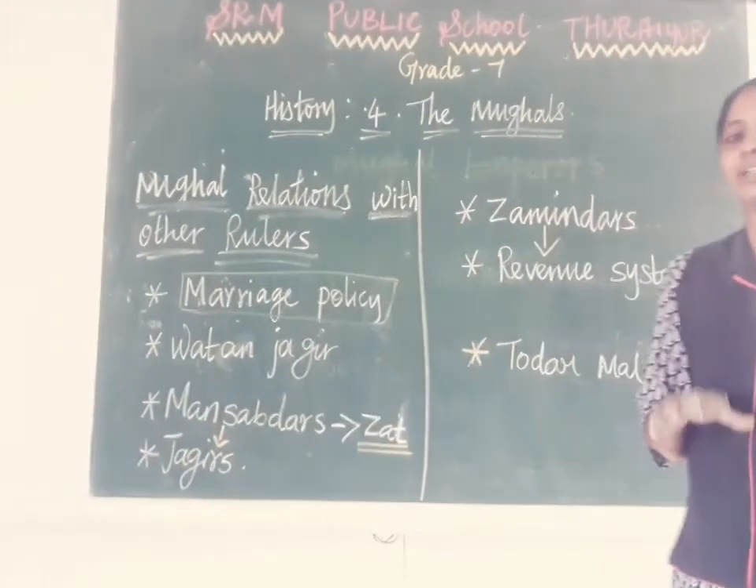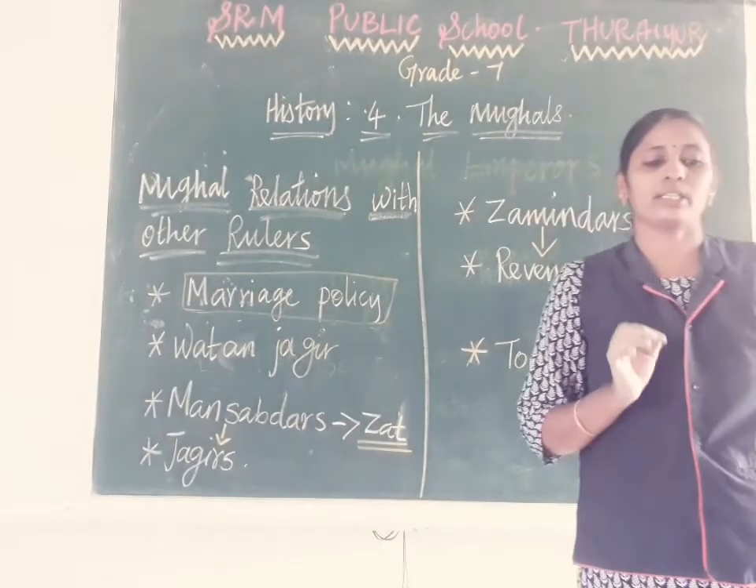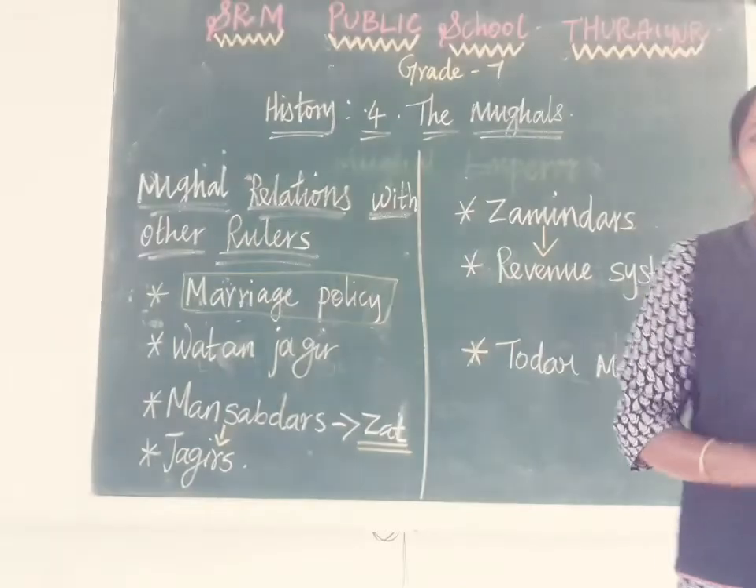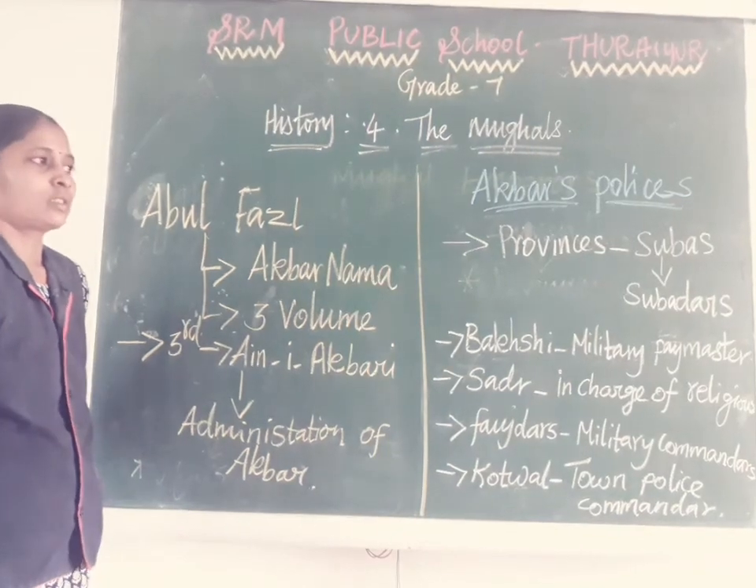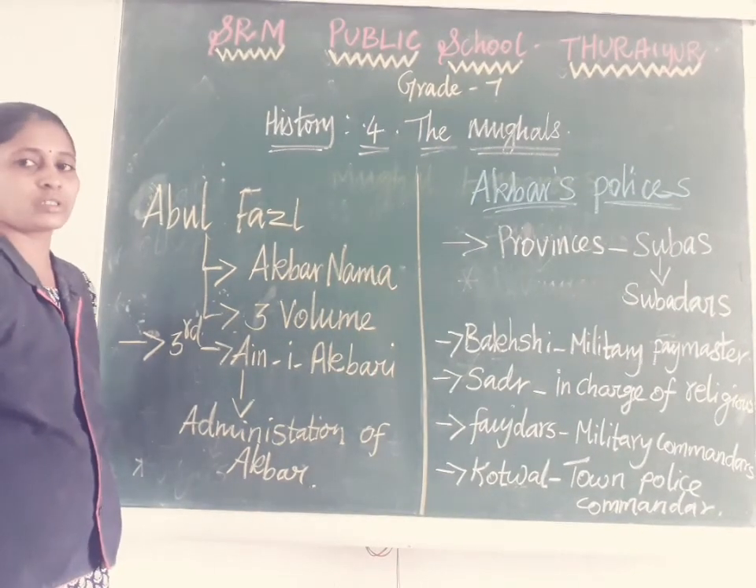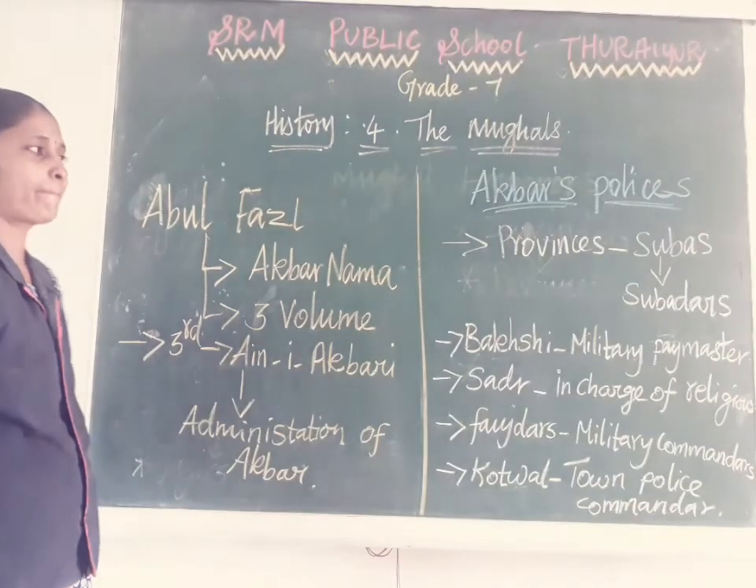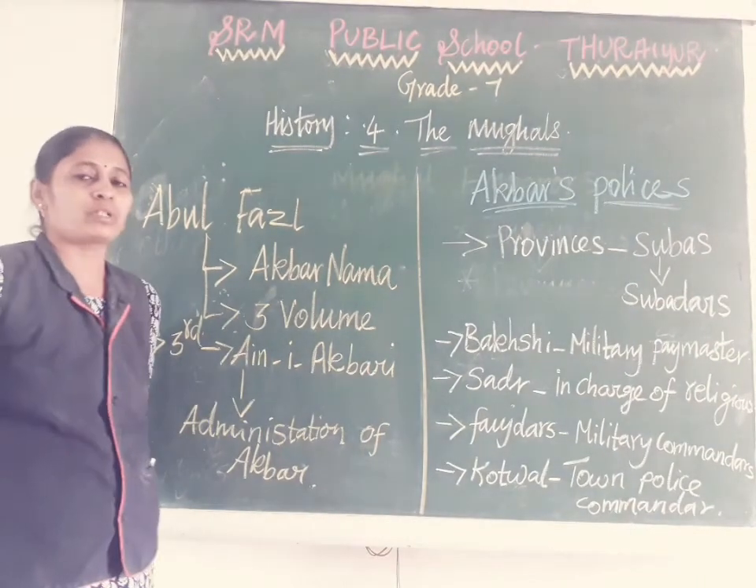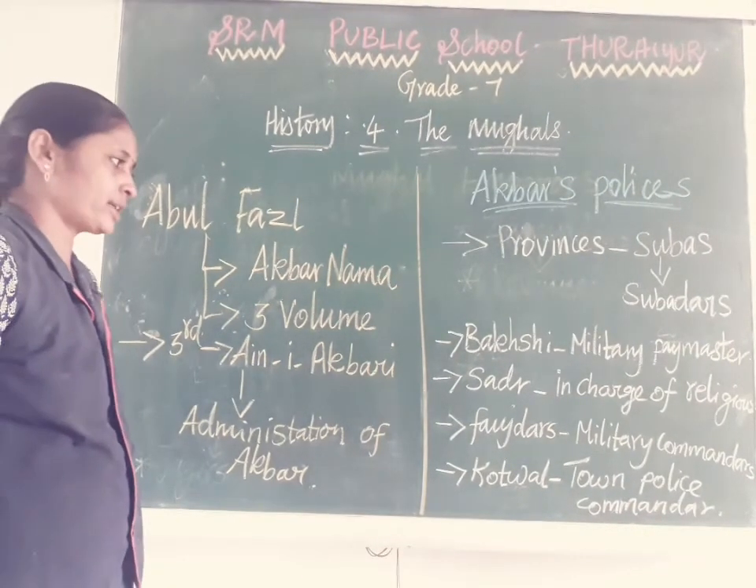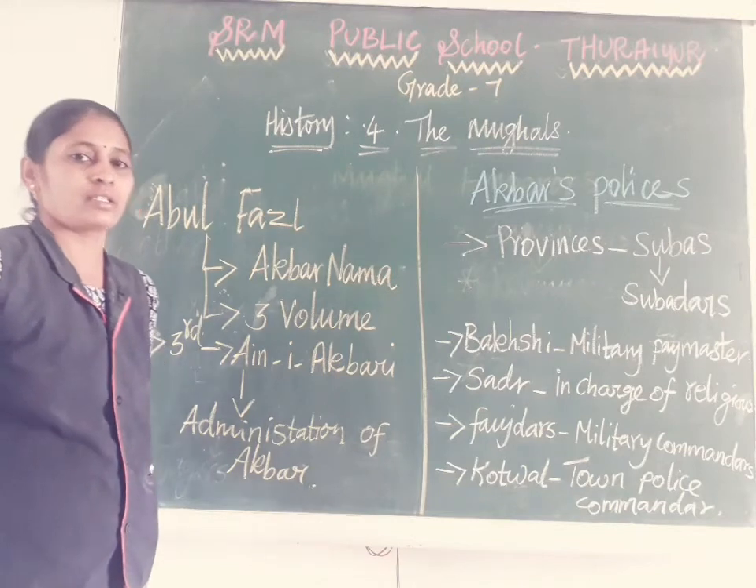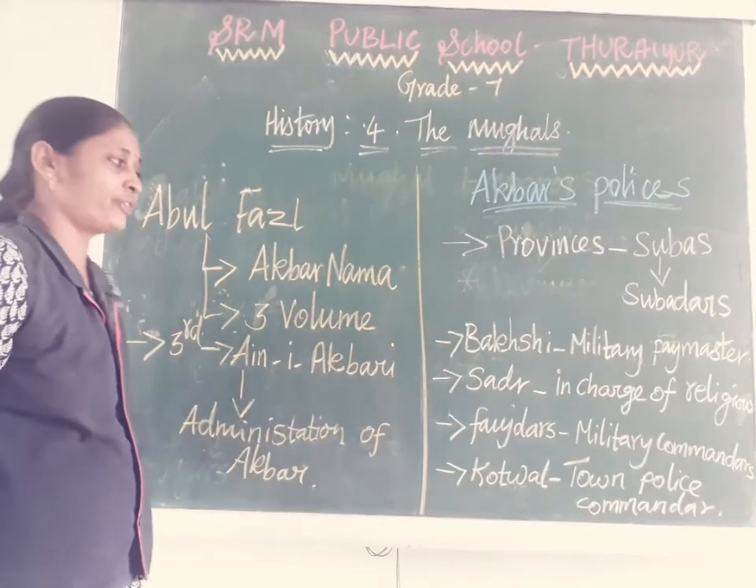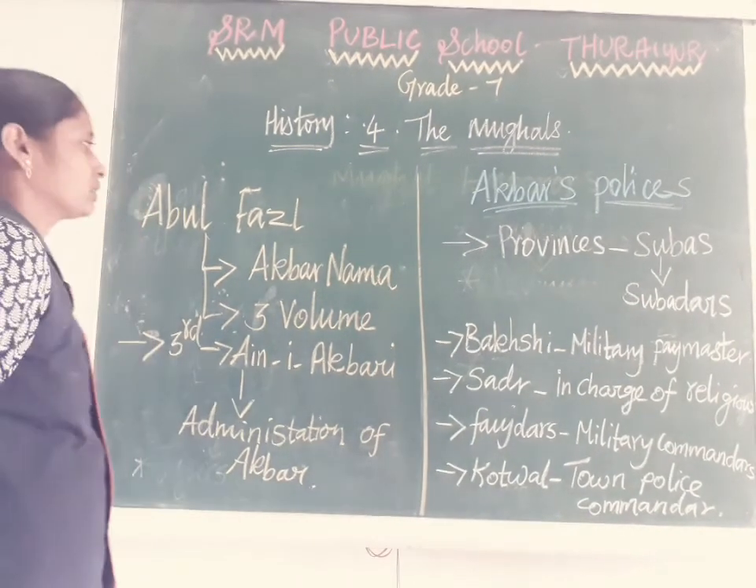They are involved in corruption. That's why the entire economy collapsed at the time of Aurangzeb's rule. Already I said Akbar ruled around 49 years, so his ruling period was a golden period of the Mughal dynasty. Why? Because his administration method was a very successful method.